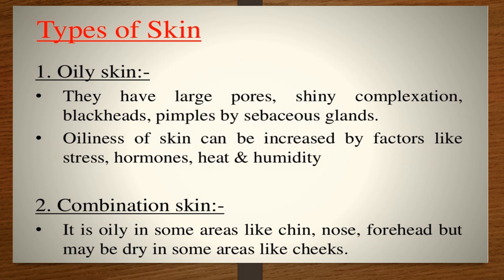In oily skin, there are large pores, shiny complexion, blackheads, and pimples caused by the sebaceous glands. Sebaceous glands are oil glands. These are present in the dermal layer, and they secrete oils and sebum, which makes our skin dry or oily depending on the pores. If we have broad pores, the skin is oily because more sebum and oils are secreted from it. If we have narrow, small pores, then we have dry skin.